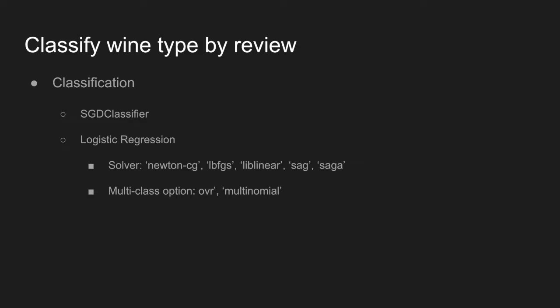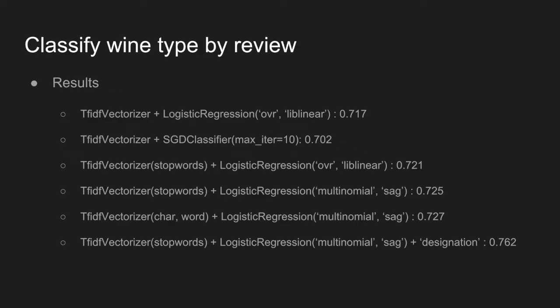The difference is that OVR has separate classifiers for each class. In the multinomial case, it has the same classifier and it's quite like a perceptron where you will get a range of score values for each class. It uses the cross-entropy error. The result is based on the prediction accuracy score. We compare the predicted value with the real value to get the score.